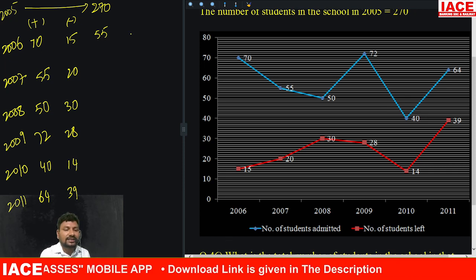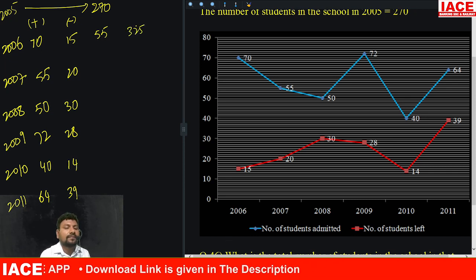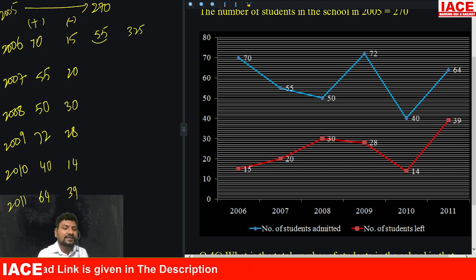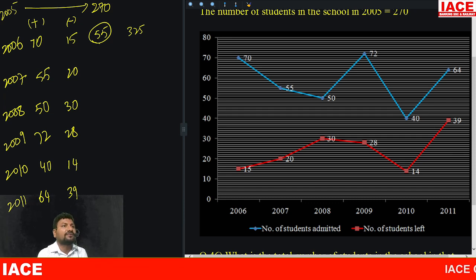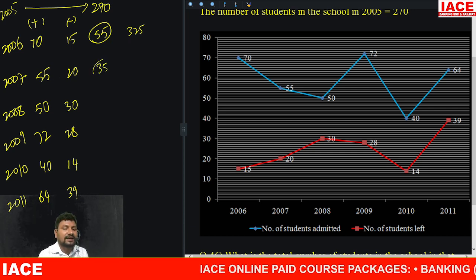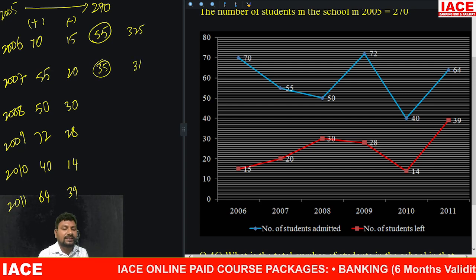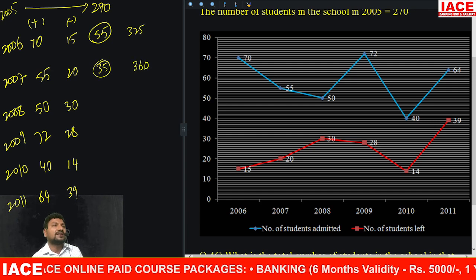That means in 2006, total strength is how much? 325. Difference is 45. 70 members joined and 15 members left. Only the difference between 2005 and 2006, 55 members. Then final strength in 2006 is 325. Now it is 55-25, difference is 35. Then 325 plus 35 means in 2007 total number of students 360.